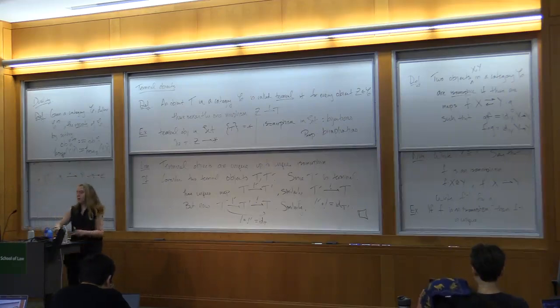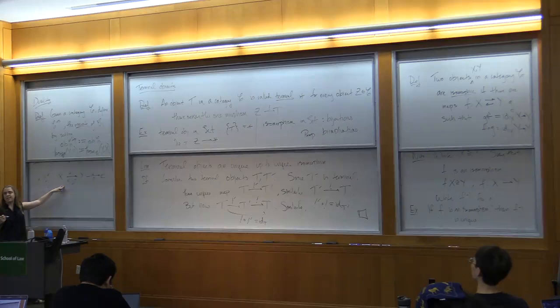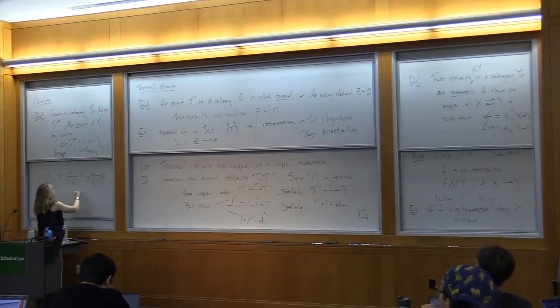So let me draw what's going on in C. Having an arrow like this in C op means that I had an arrow like this in C. And similarly, having an arrow like this in C op means that I started with an arrow like this in C. So in C, I have a composition here.